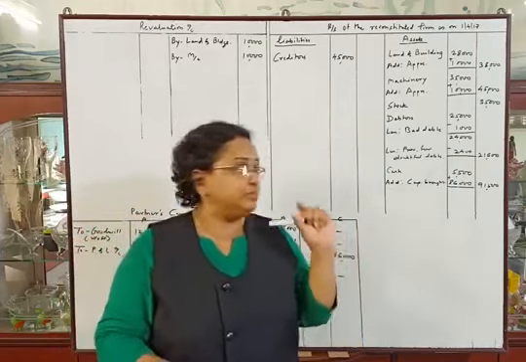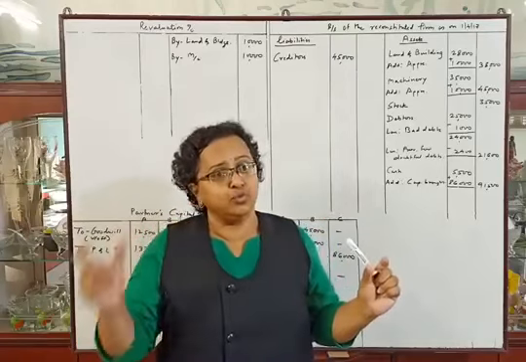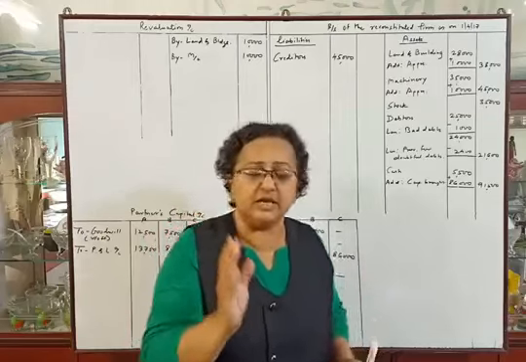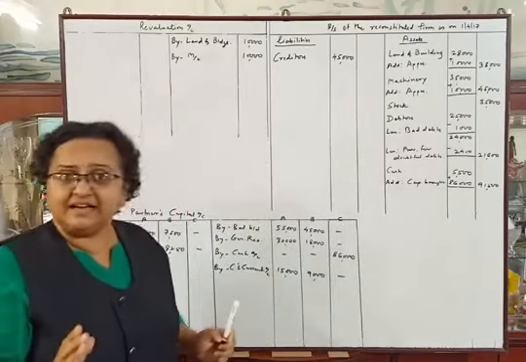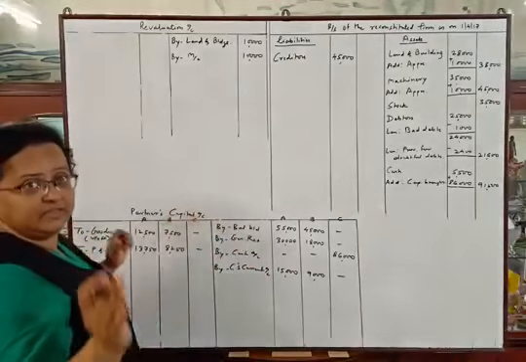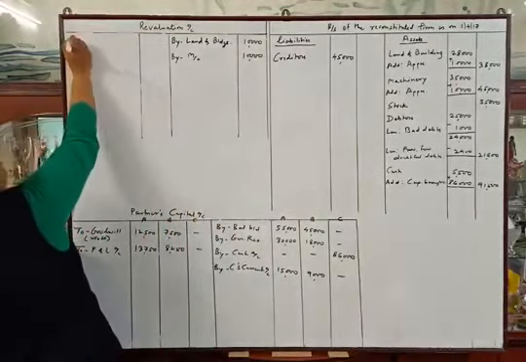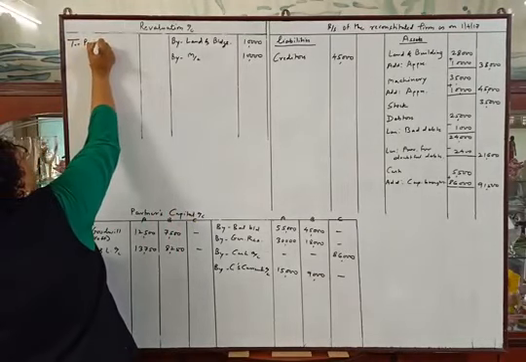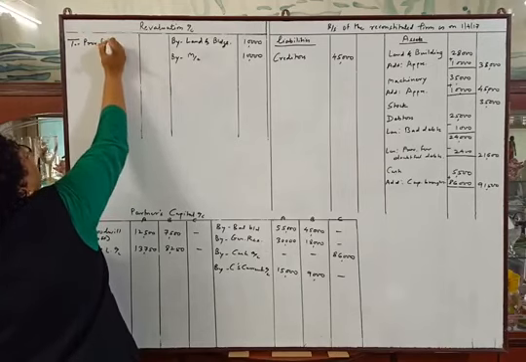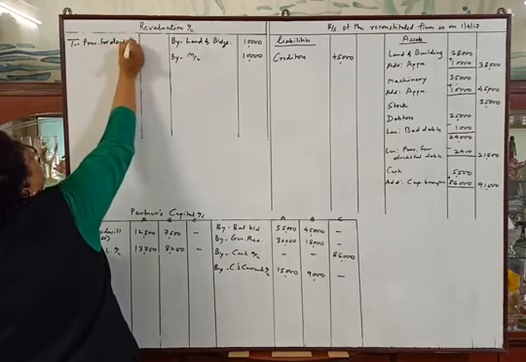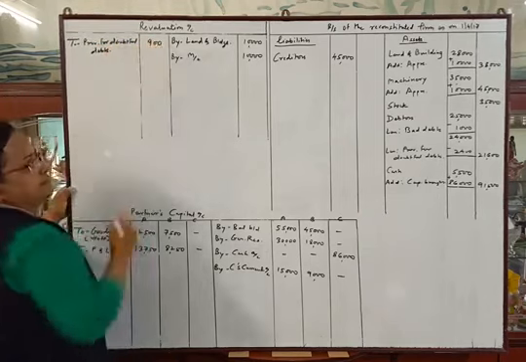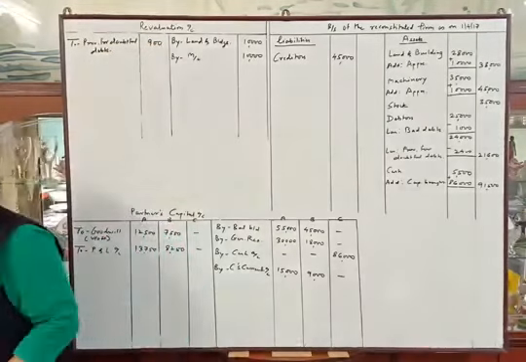The difference between old and new provision is rupees 900 only. So we will make an entry of 900 in the revaluation account while increasing the provision by rupees 900. This is the meaning of this adjustment. So to provision for doubtful debts rupees 900. Okay.